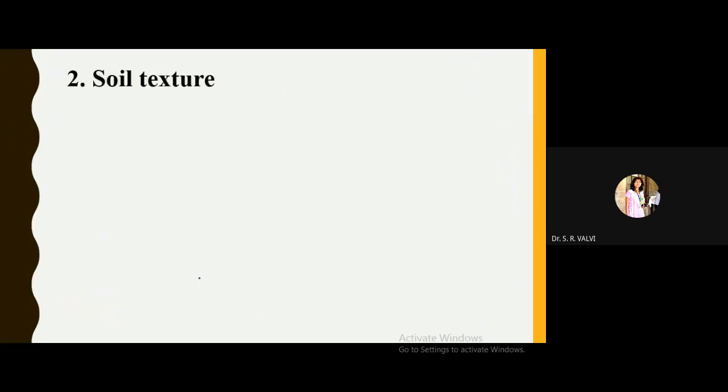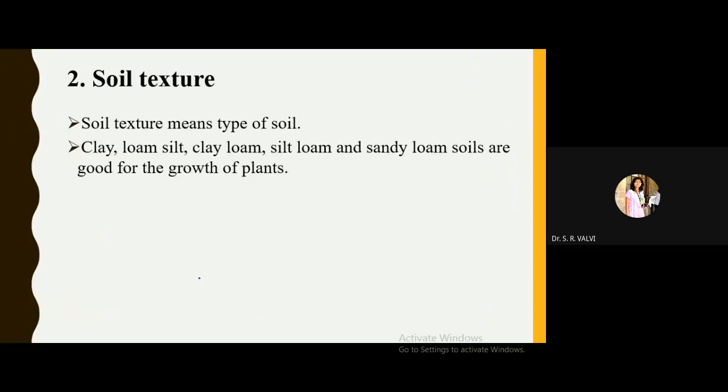Then see the next factor, that is soil texture. Now under soil texture, what are the factors? Soil texture means type of soil. Previously we learned structure, now here it is texture. Texture means type of soil. So there are different kinds of soils: clay, loam, silt, clay loam, silt loam, and sandy loam soils. These soils are all good for the growth of plants. These above-said soils have high water holding capacity.